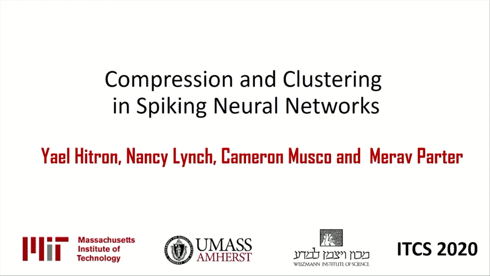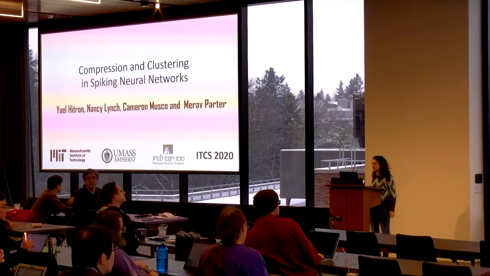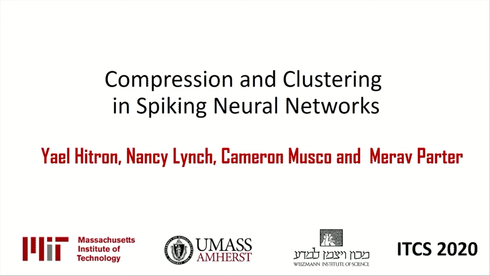So today I want to talk about compression and clustering in the model of spiking neural networks. This is joint work with Nancy Lynch, Cameron Moscow, and Merav Parter. Neural networks have been studied in different academic communities from different perspectives, for example, studying the structure of neural networks, mathematical modeling, and artificial neural networks.